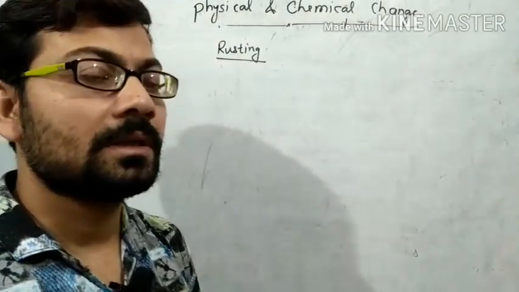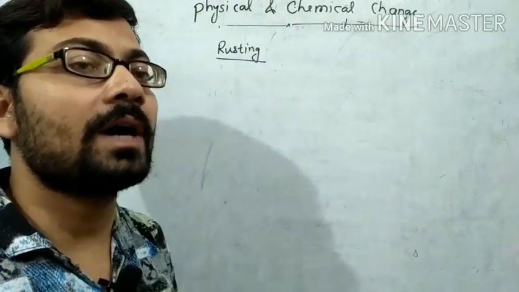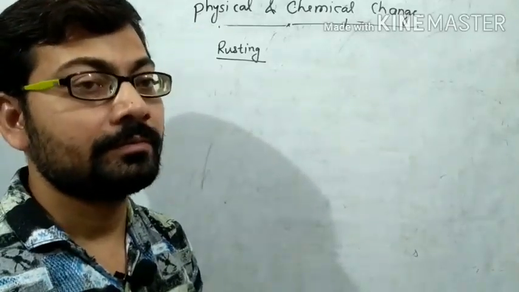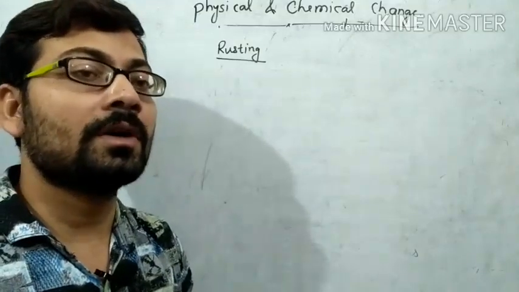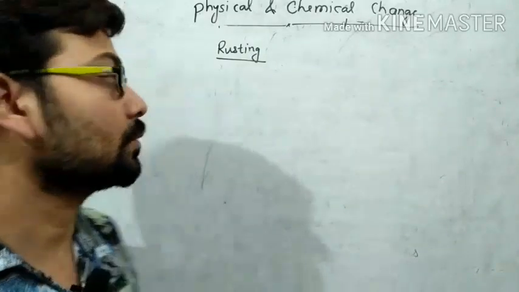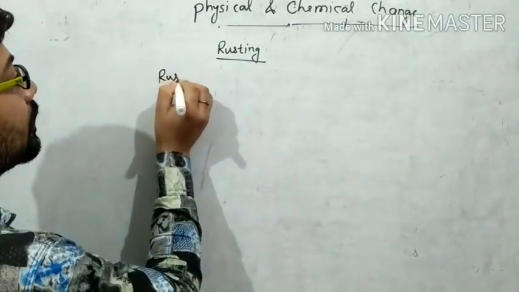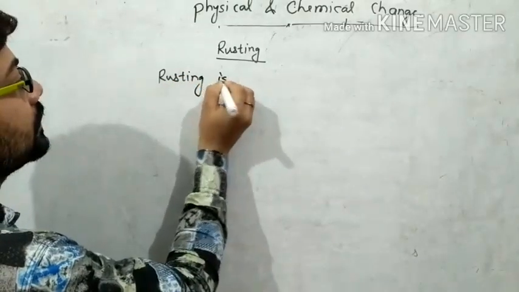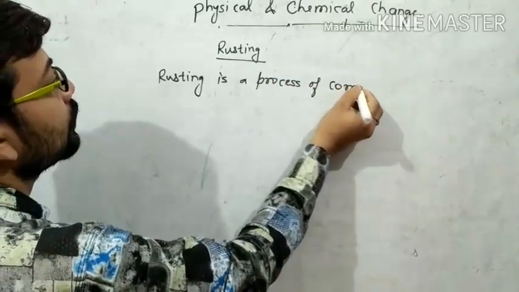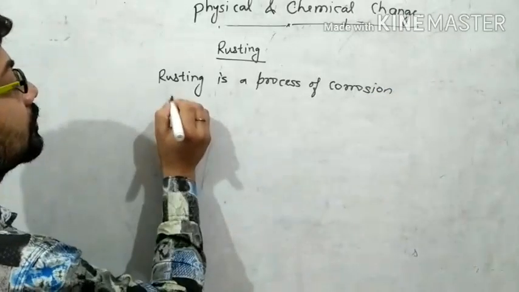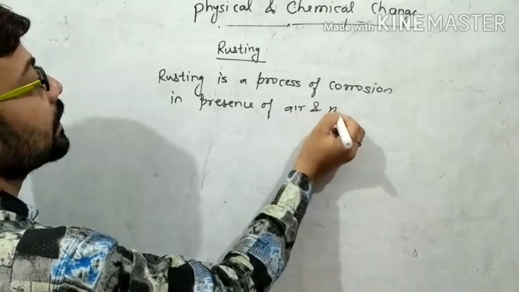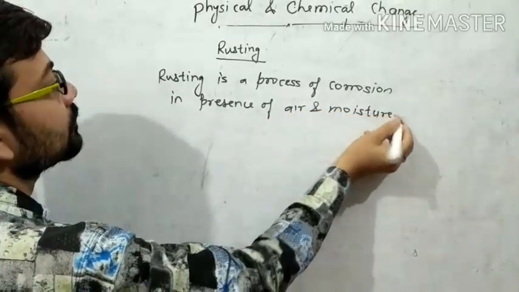Now what is rusting? Rusting is a process of corrosion of iron with air and moisture, means a necessary condition for the rusting of iron is the presence of air and moisture. So what is rusting? Rusting is a process of corrosion in presence of air and moisture. Right?